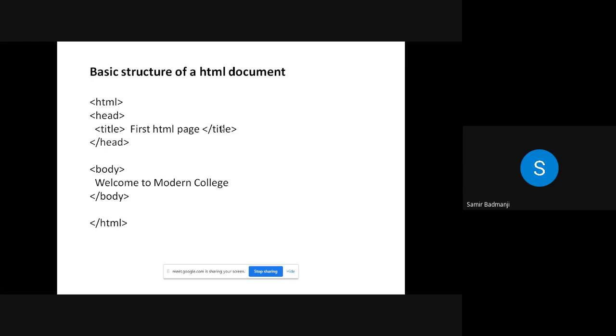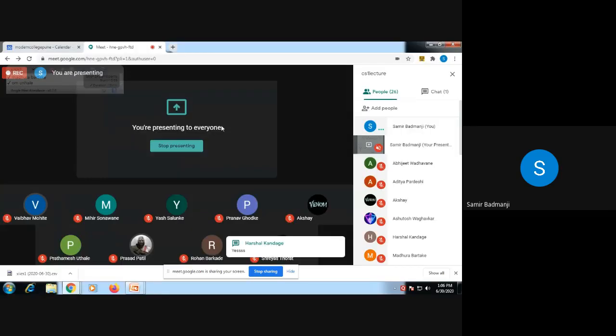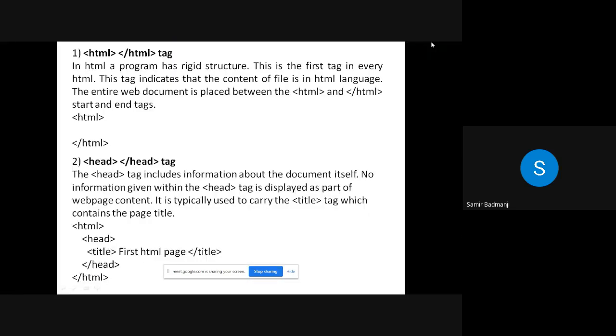Yes, all of you can hear me? Yes, sir. Okay, so now we'll see the first HTML tag. So this is the first HTML tag. Whenever you want to write any HTML document or web page, you have to start it with HTML. Tags, like you know, are enclosed in 2 angle brackets. Whenever you start your HTML code, it indicates that whatever you are going to write will be in HTML.